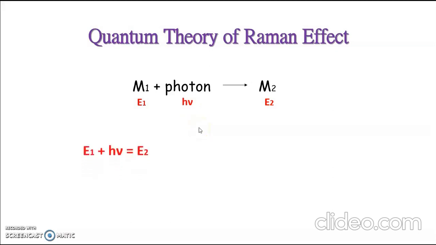By the law of energy conservation, E1 plus h nu equals E2, that is, E2 minus E1 will be h nu, or delta E will be h nu. We discussed this important equation in spectroscopy, where the delta E expresses the property of matter and the h nu gives the property of light.